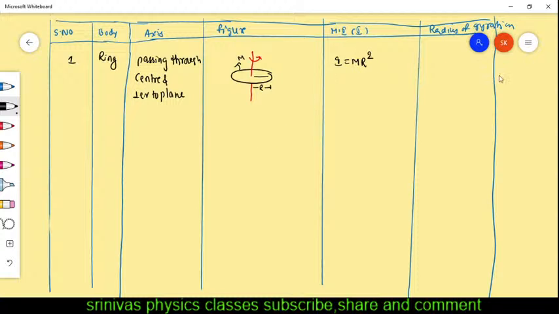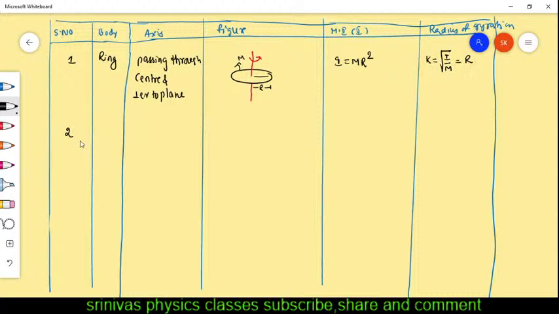Can you write the radius of gyration formula? It is very simple. Radius of gyration is under root I by M. In this, I is replaced with MK square. MK square equal to MR square. K is equal to R you will get if you simplify this. This is the first one.